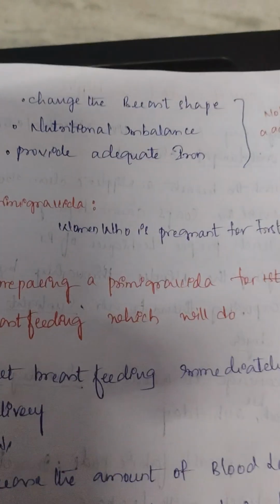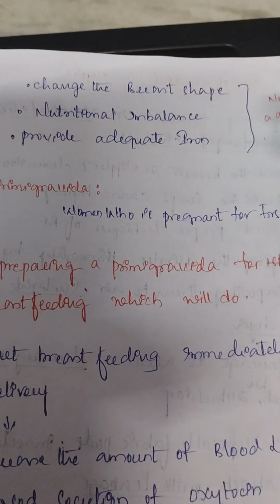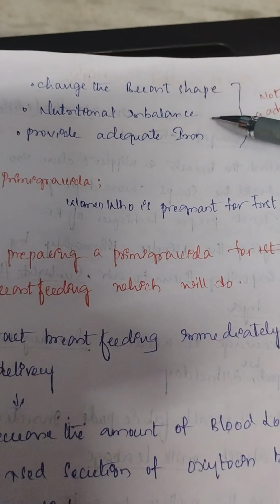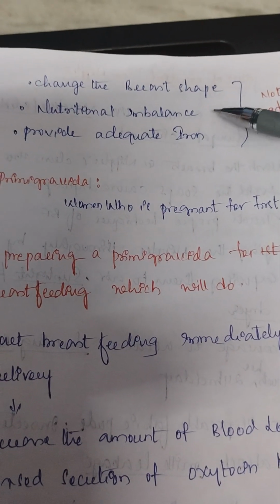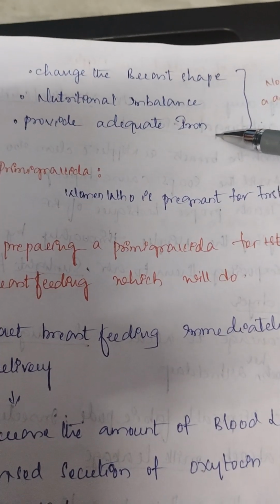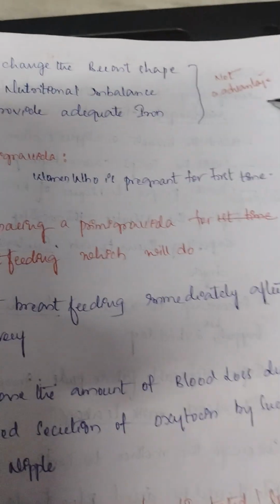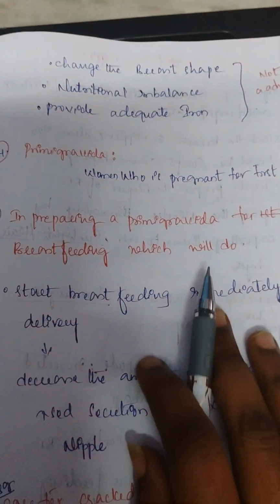So once we recall what we have discussed up to now: change the breast shape, nutrition imbalance, and provide adequate iron. So these three statements are not advantages of breastfeeding. Okay, the next one,